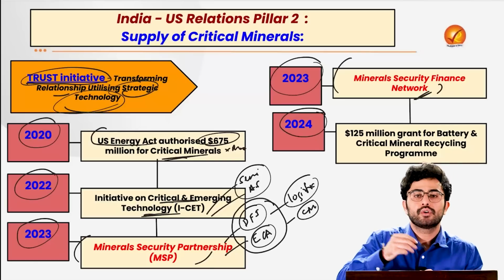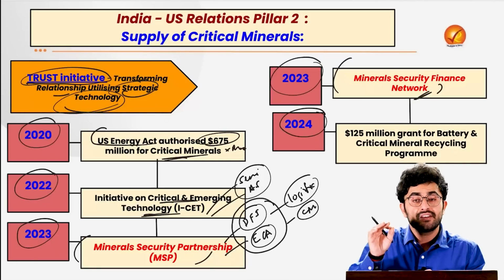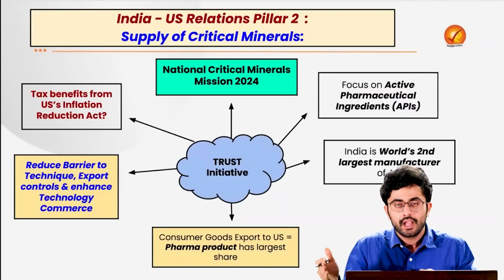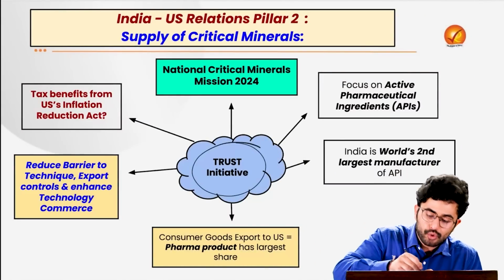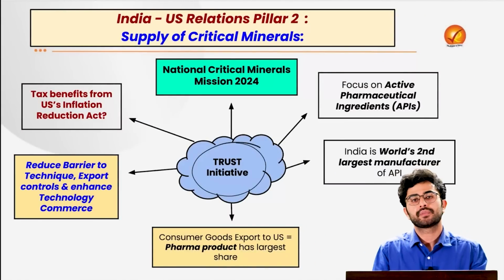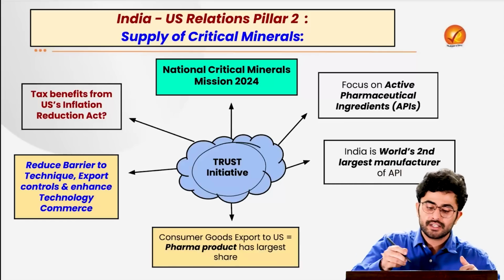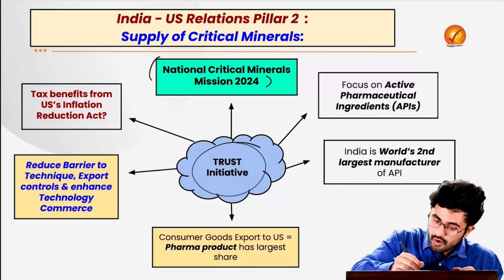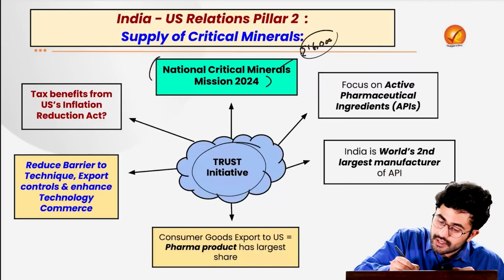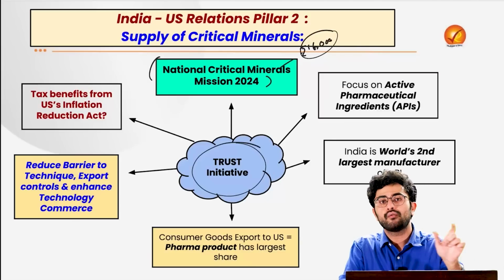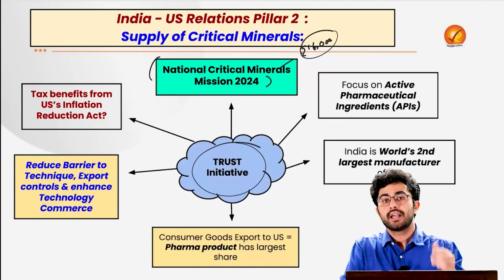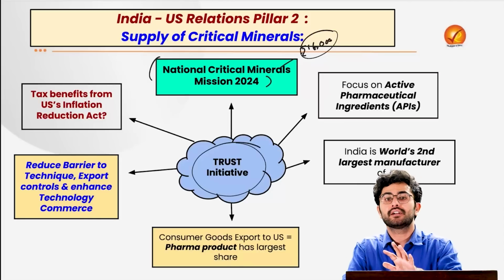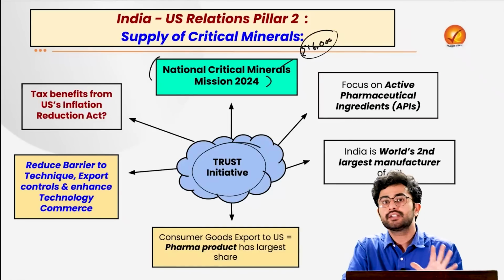Then in 2024, the USA government launched a $125 million grant for a battery and critical mineral recycling program as well. Under the very same initiative, both governments have now come up with the TRUST initiative, which is nothing but a much further extension. It will give a boost to our National Critical Mineral Mission 2024 as well, where the government of India has put around 16,000 crore rupees for what? For the exploration of various critical minerals, extraction of them, then putting them into the supply chain to create semiconductors from our indigenous industries itself.